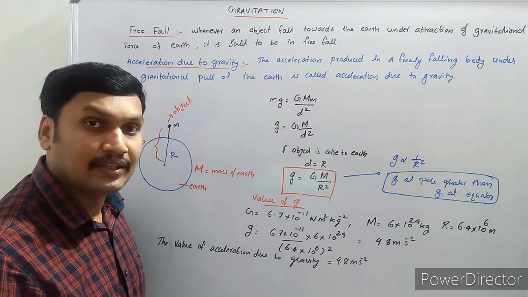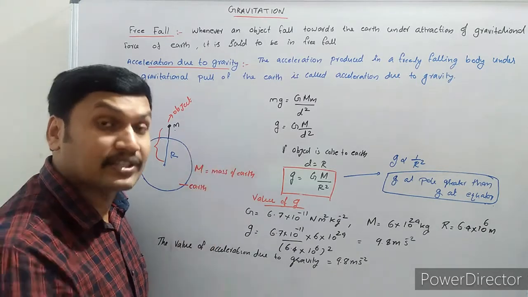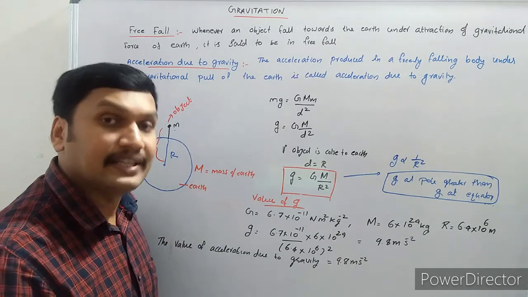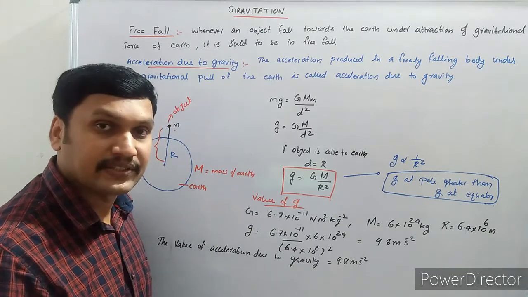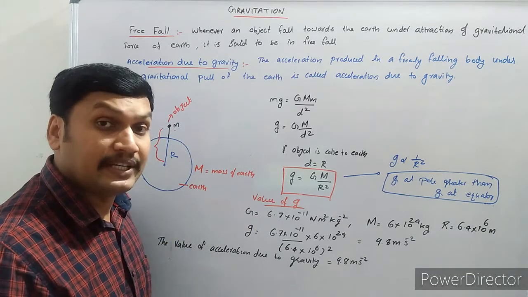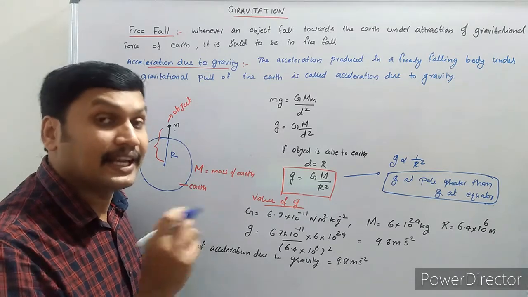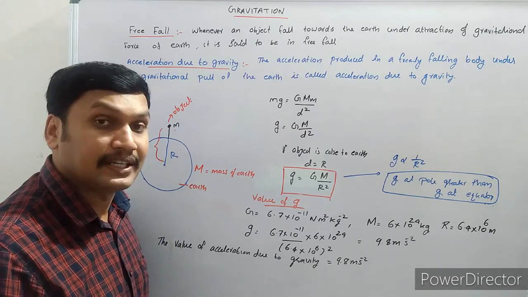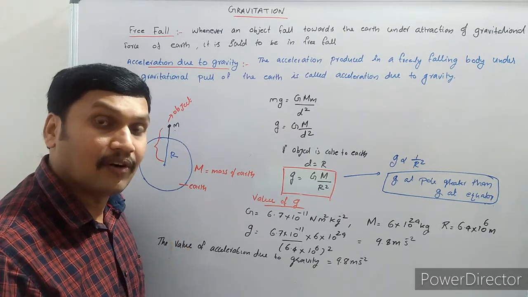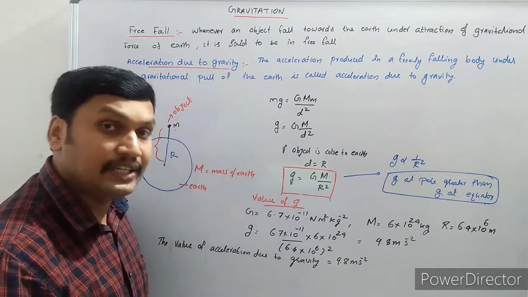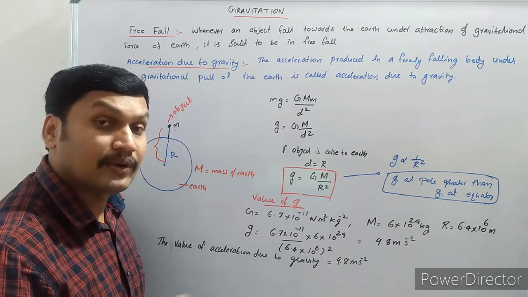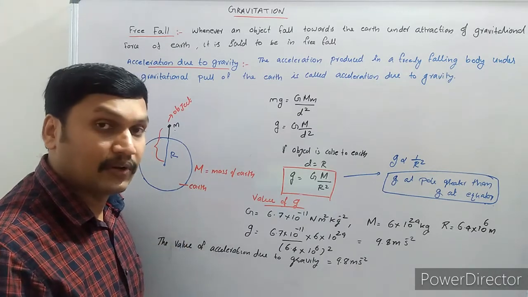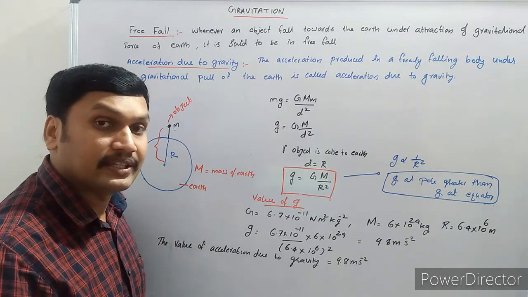Its speed increases because there is a pull in the direction of velocity. Once a force is acting in the direction of velocity, it gets accelerated and its speed increases. But the direction of velocity is not changing, because the force is acting in the direction of velocity. So only the magnitude of velocity is increasing, with no change of direction. It is falling vertically towards the center of the earth. So an acceleration is involved in this free fall.